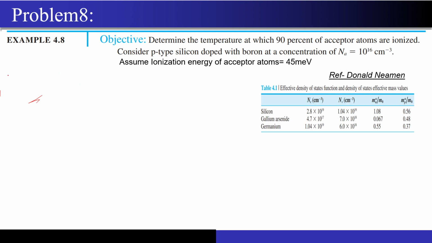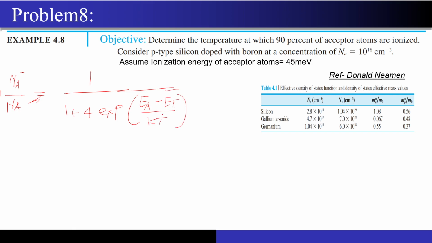So now we will use the formula, but this is for the acceptor, so we have to use a different formula. So what is it? 1 upon 1 plus 4 times exponential of EA minus EF by KT, correct?